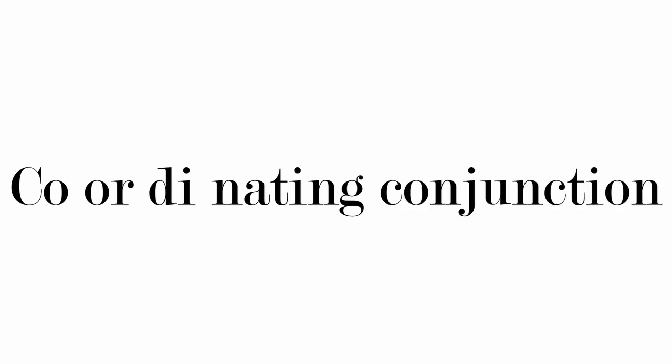Coordinating conjunction. Now that's important. That's a big difference between the compound sentence and the subordinating one. Coordinating conjunctions, there are only seven of them. So that's simple. Seven coordinating conjunctions. And one way to remember them is the mnemonic FANBOYS. F-A-N-B-O-Y-S. Each letter stands for a conjunction: for, and, nor, but, or, yet, so.